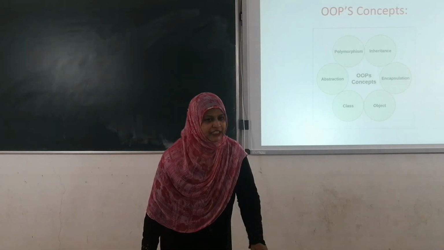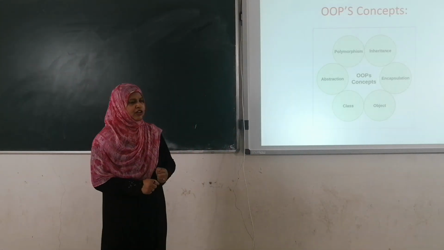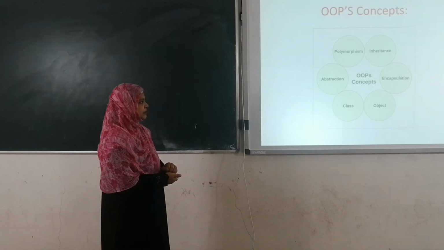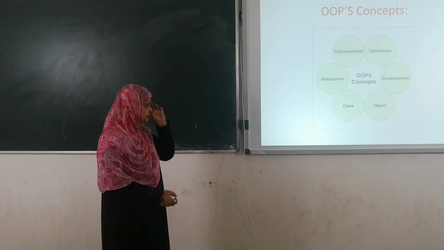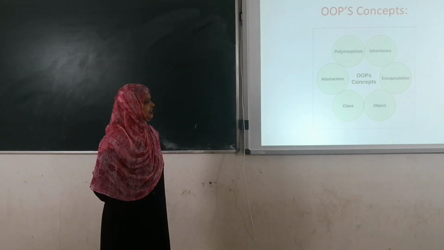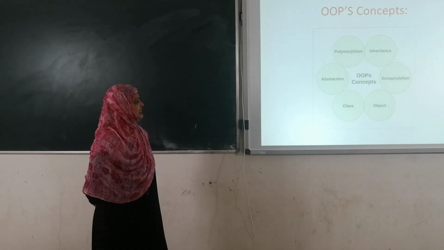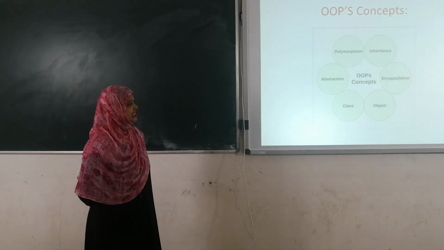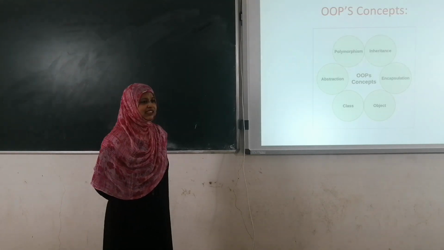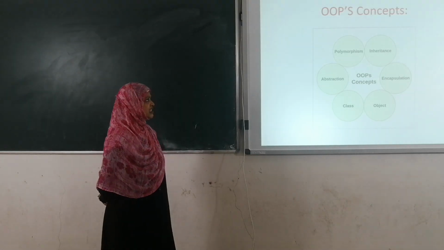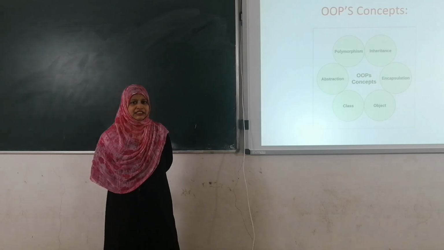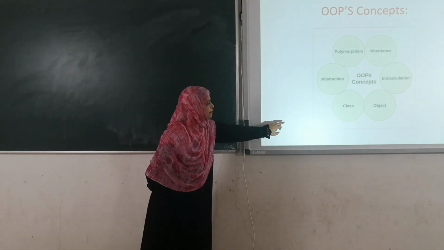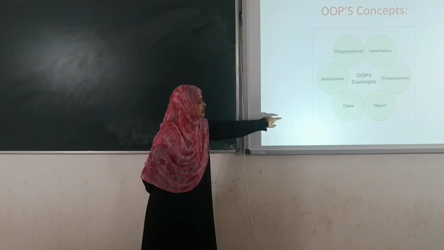Now C++ supports the OOPS concepts. These are the main six OOPS concepts. First one is the class, second one is the object, third one is encapsulation, fourth one is inheritance, fifth one is polymorphism, sixth one is abstraction. These are the basic concepts of OOPS, and C++ follows all of them.